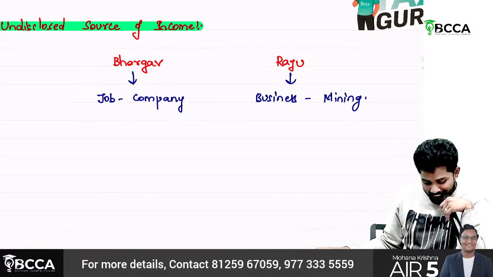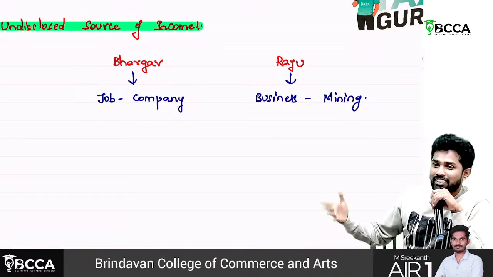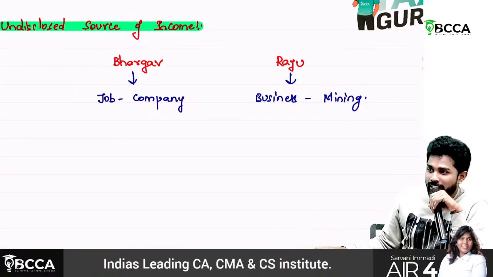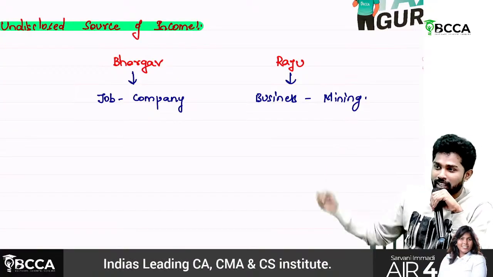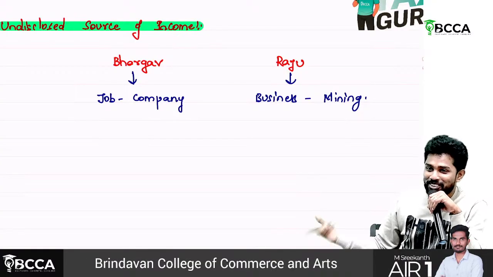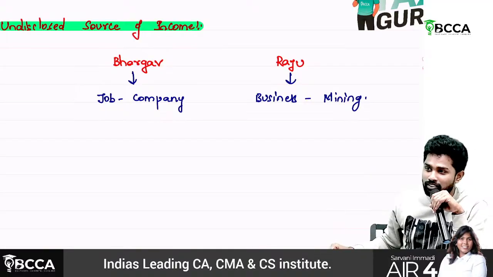Then, sir, Raju started mining and all, but he was not bothered about paying taxes and all. He's mining like anything. Whatever the hill he finds, he's taking JCB there, mining it and selling it. He's getting lot of money, sir. There are around 4 or 5 crores he has.